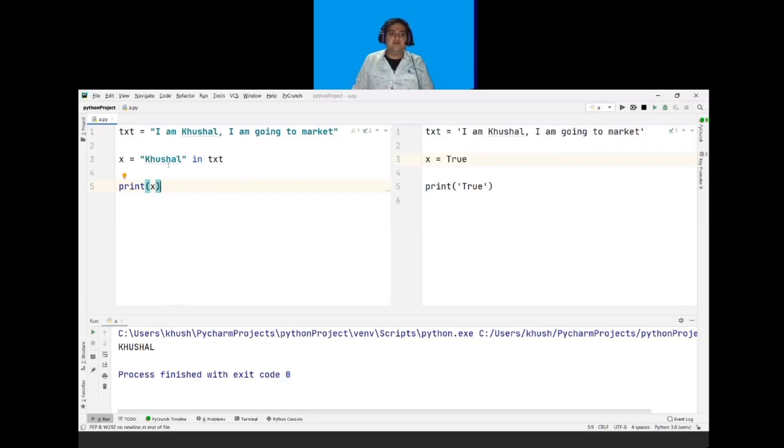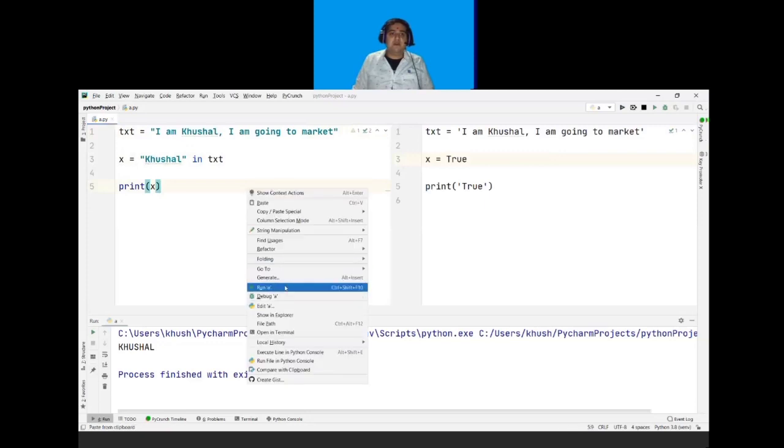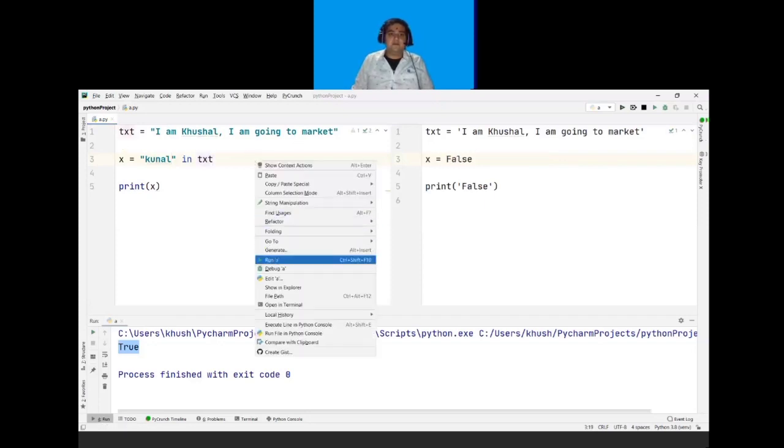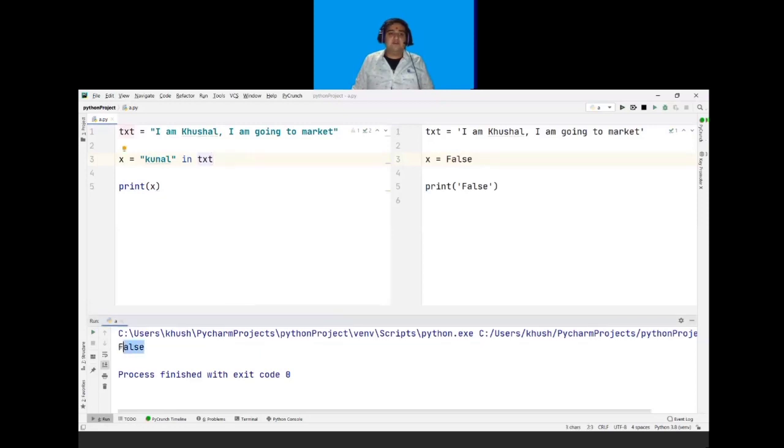So in the example, Khushal is present in my phrase. So if I run this program, it will give me the output as true because Khushal is present in my phrase. So if I write Kunal is present or not in my text, and if I run this program, it will give me my output as false because Kunal is not present in this phrase.